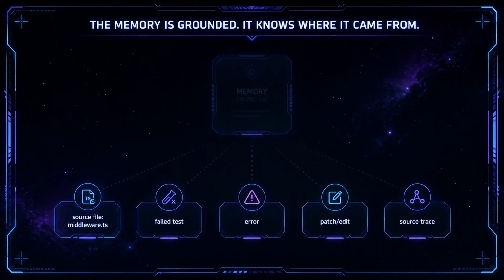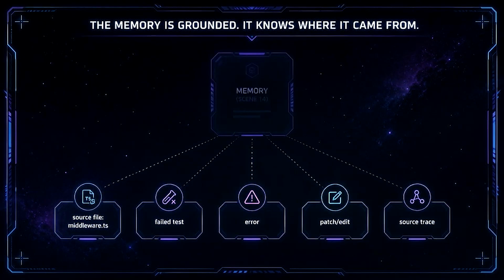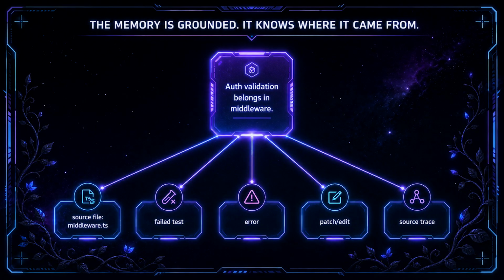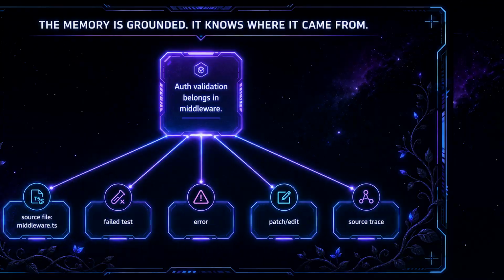A normal note might say, "auth validation belongs in middleware," but a graph memory can connect that lesson to the actual files, failed tests, errors, and edits that produced it. That gives recall more to work with than plain text. It also means the system can begin to notice patterns that are not obvious from words alone.